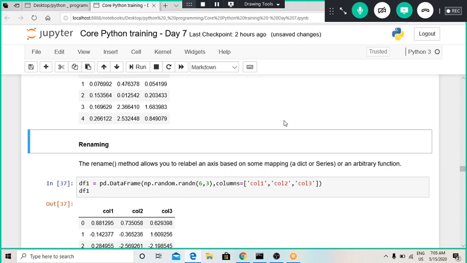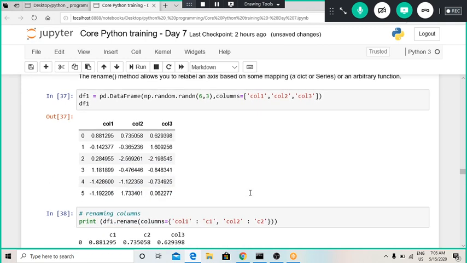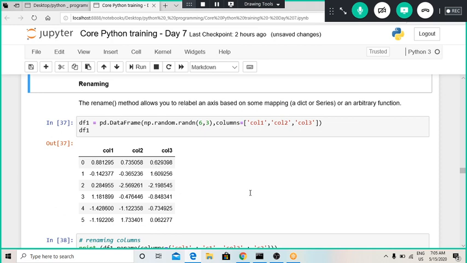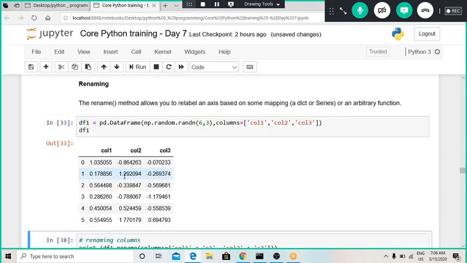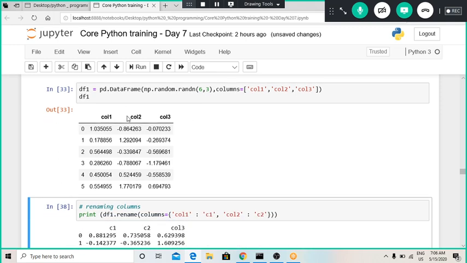By using a rename function we can rename the columns, like a sub part of columns or multiple columns also. Like if I wanted to rename only two columns, column 1 and column 2, I wanted to change the name of these columns, in such a situation we can use this dot rename function. So let us first define a data frame formed from random numbers 6 into 3, that means 18 random numbers, and it is having three columns named column 1, column 2 and column 3. Here we can see the column names also.